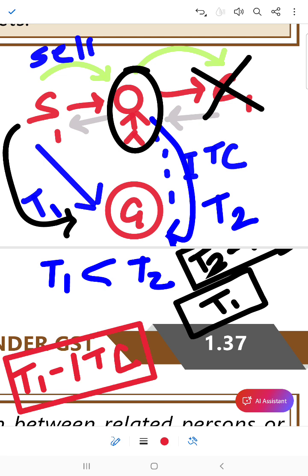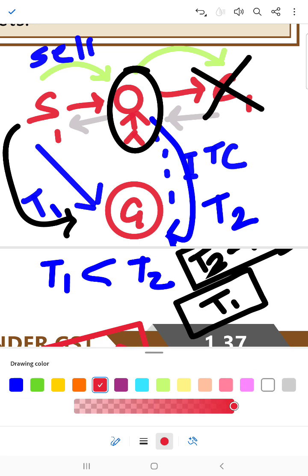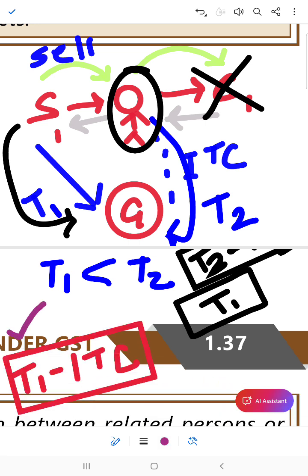Is it clear? In a situation where the supplier is the final consumer and ITC has been availed, then the government is getting this tax. But the government must get this tax if he is the final consumer, right?